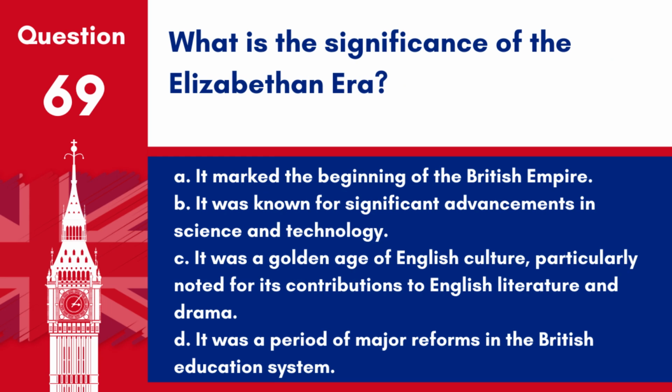Question 69. What is the significance of the Elizabethan era? A. It marked the beginning of the British Empire. B. It was known for significant advancements in science and technology. C. It was a golden age of English culture, particularly noted for its contributions to English literature and drama. D. It was a period of major reforms in the British education system. Answer: C. It was a golden age of English culture, particularly noted for its contributions to English literature and drama.